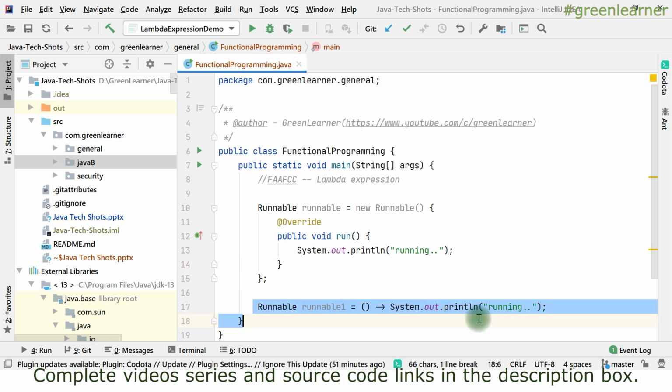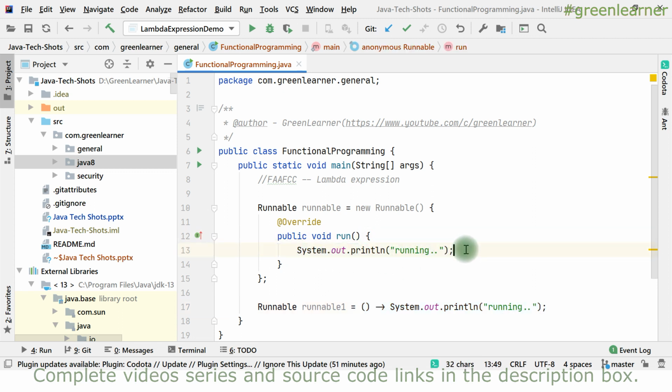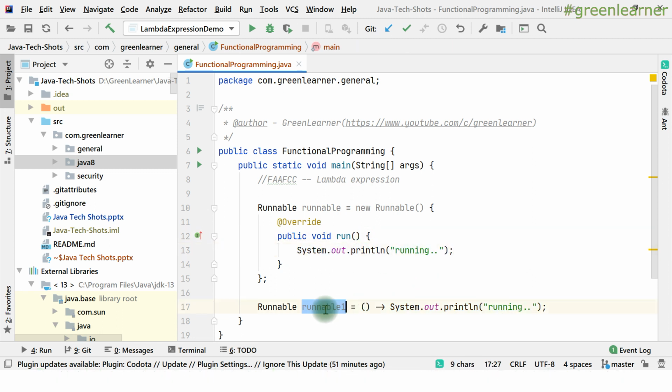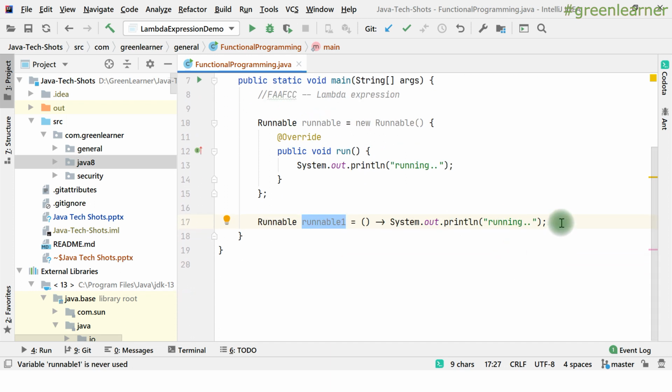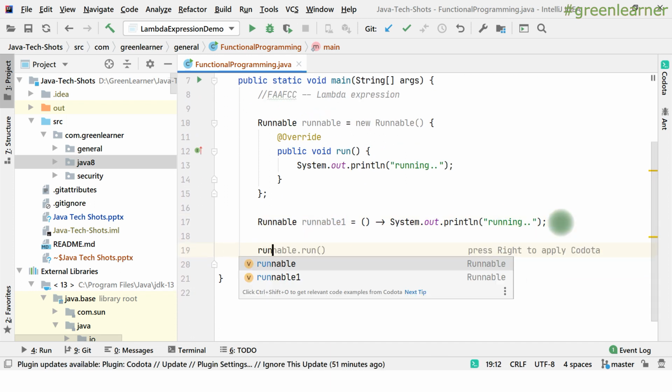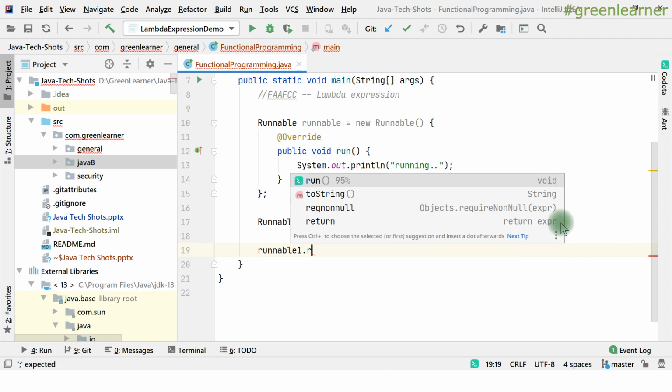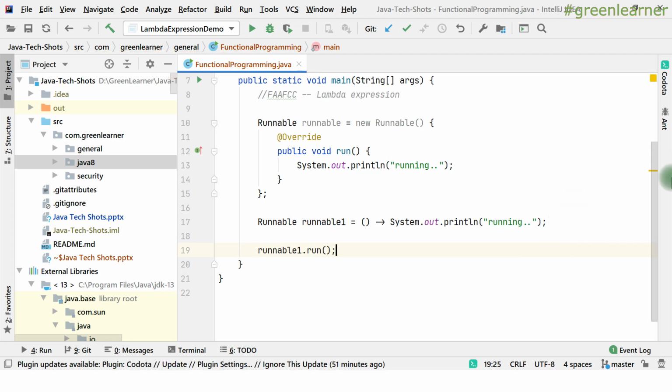So this is the syntax of the lambda expression that was introduced in Java 8. And this way I can say that whatever we are writing here is the body of the function of this run method, and this is being held in this Runnable variable, and whenever I want to call it, I can call it, right? So runnable one dot run, if I call it, it will be triggered, right?